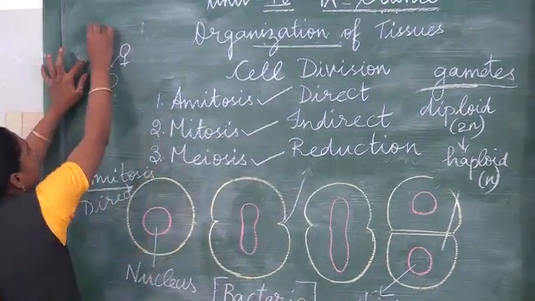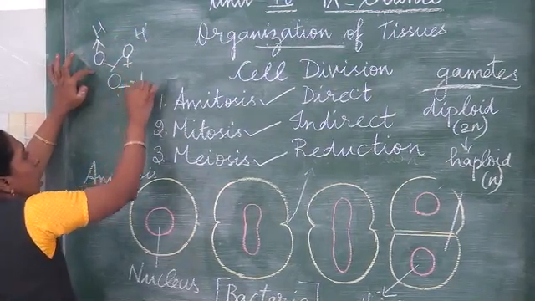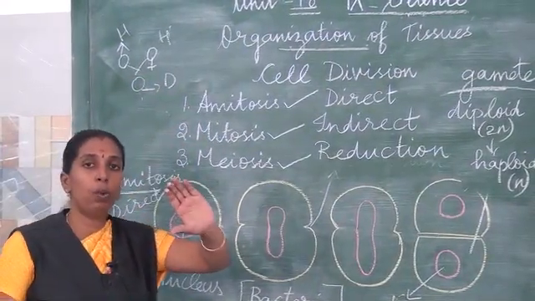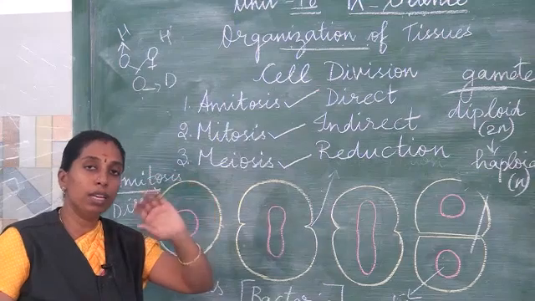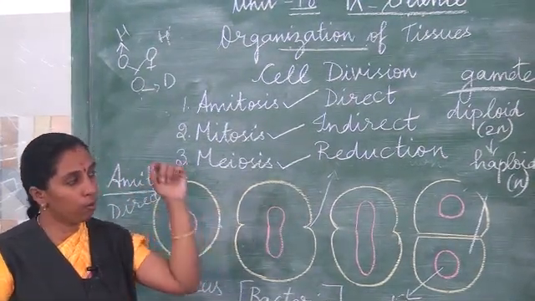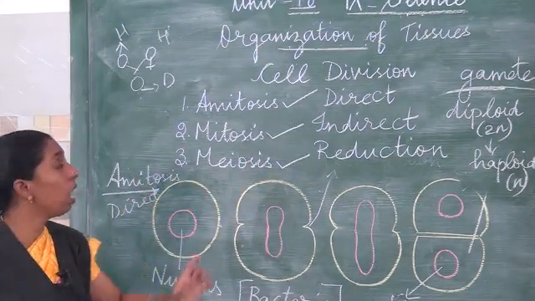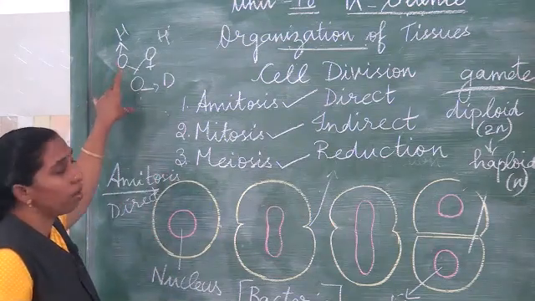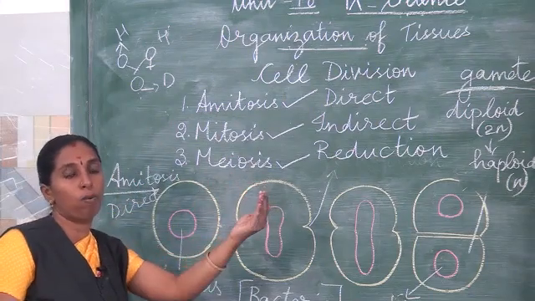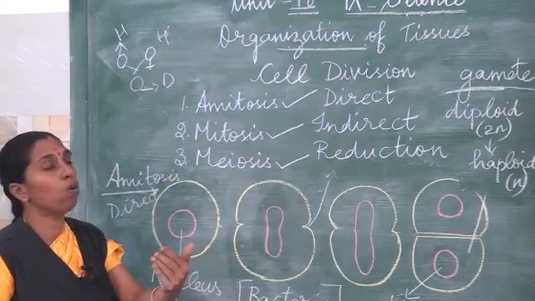So this is a haploid stage and this is one haploid; both fuse together and form a diploid, two sets of chromosomes. In an individual, male or female, a cell has 22 pairs of chromosomes called body chromosomes or autosomes, and one pair we call the sex chromosomes. They have received one chromosome from father and one chromosome from mother.